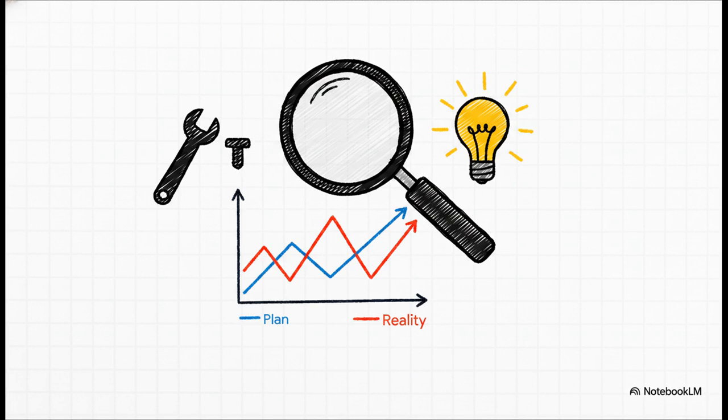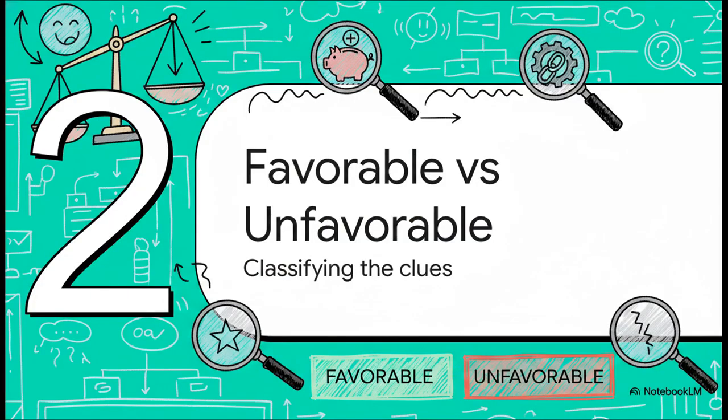But why do we actually do this? We aren't just calculating these variances for the sake of doing math, right? The purpose is highly practical. We use it to monitor how well actual performance is aligning with our budget as the year rolls on. It helps us spot hidden areas of inefficiency or, on the flip side, unexpected improvements that we might really want to replicate. Most importantly, it supports managerial control and corrective action. We investigate these variances to find the truth and fix problems in real time, which ultimately makes our future budgeting that much more accurate.